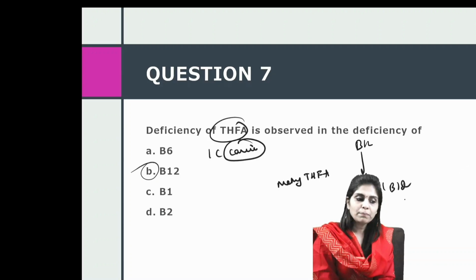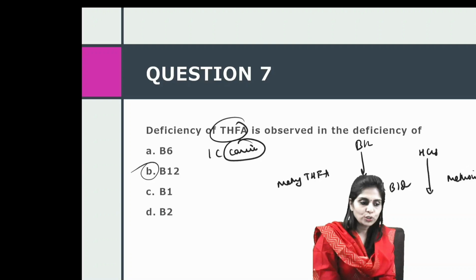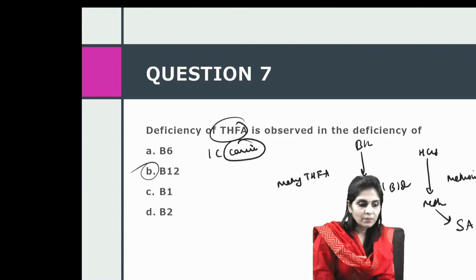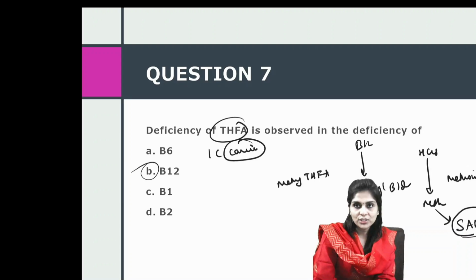And this methyl B12 acts as a coenzyme for methionine synthase. And this methionine synthase helps in the conversion of homocysteine to methionine. Then this methionine is converted to S-adenosyl methionine, and S-adenosyl methionine is necessary for transmethylation reactions.